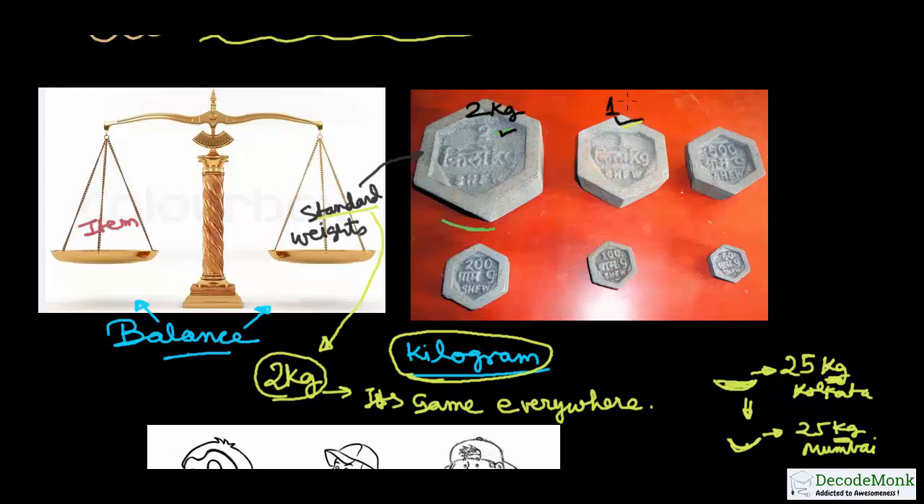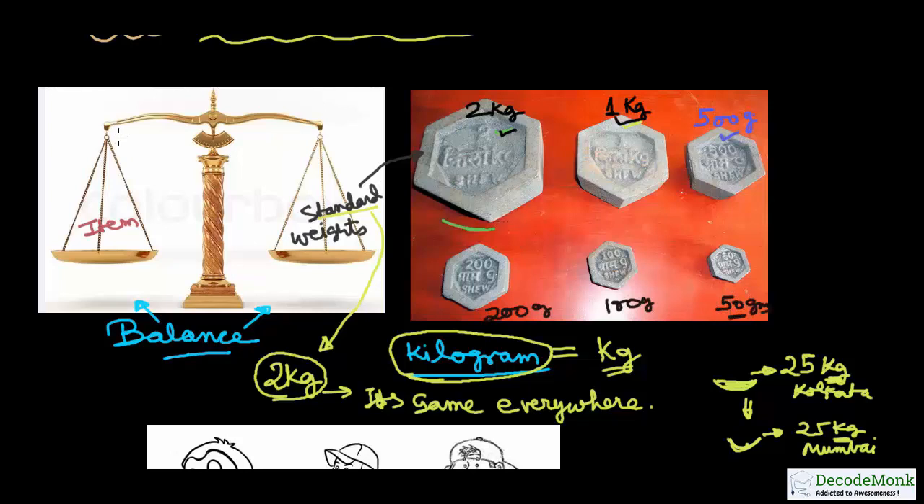This is 1 kg, 1 kilogram. We write kilogram in short form as kg. This can be written as K for kilo and G for gram. This is 1 kg. This is a 500 gram weight. Please listen to what I say, then I will explain everything. This is 500 gram, and then we have standard weights of 200 grams, 100 grams, 50 grams, and so on.